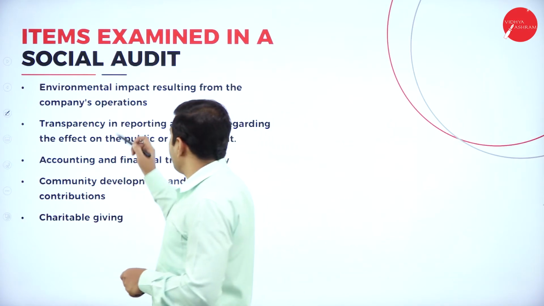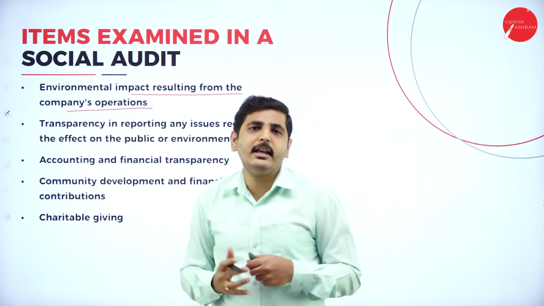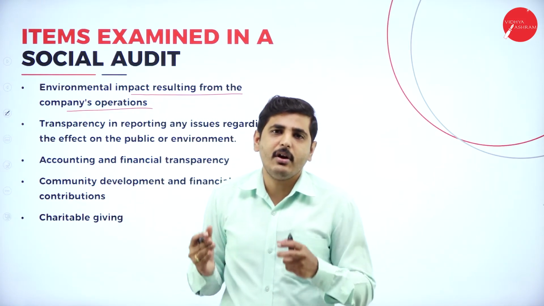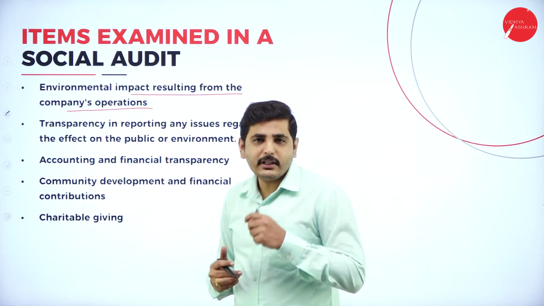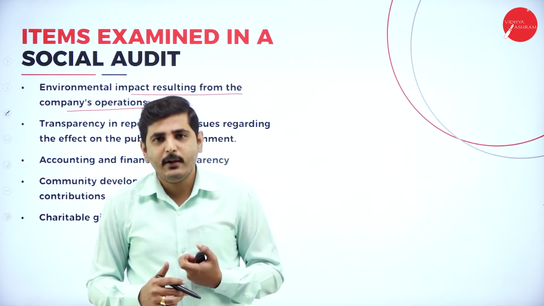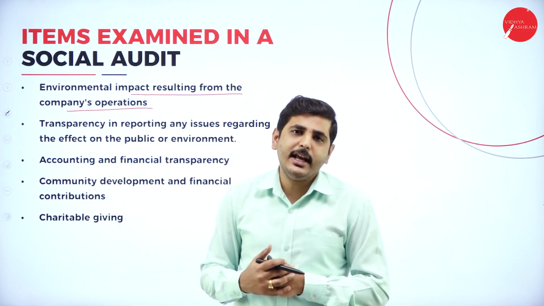First one, environmental impact resulting from the company's operation. So what are the bad things happening to the environment? It may be soil pollution, water pollution and air pollution. How much compared to other businesses also? So how much are we taking from the society? What is the burden on the society and nature we are putting?